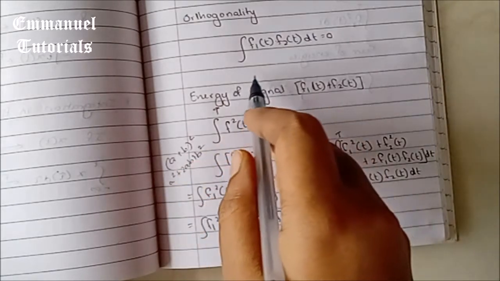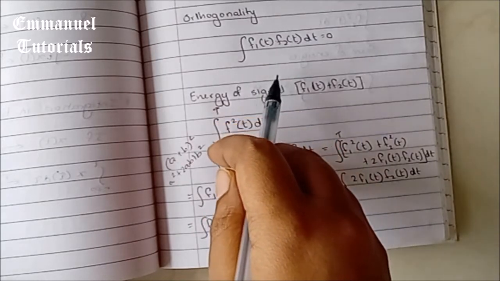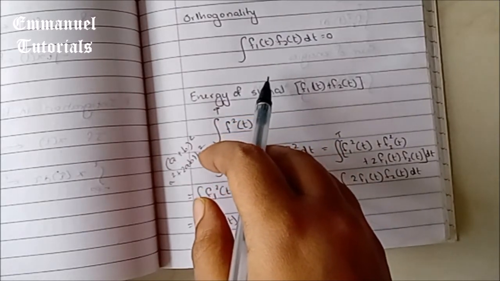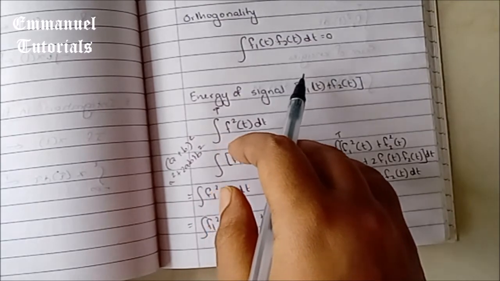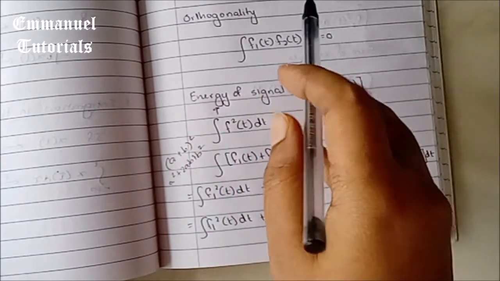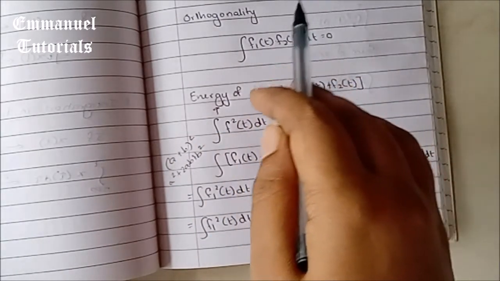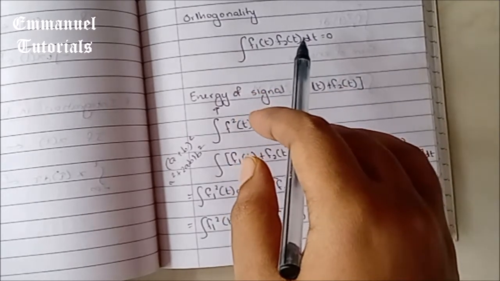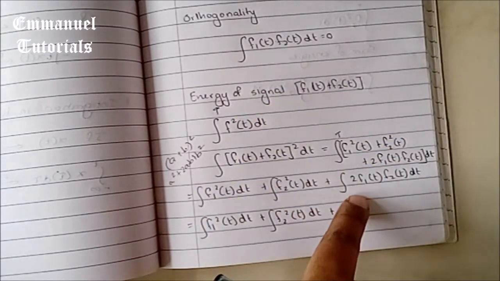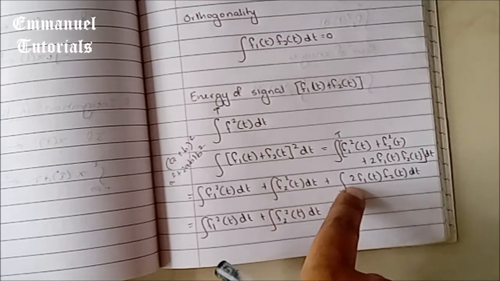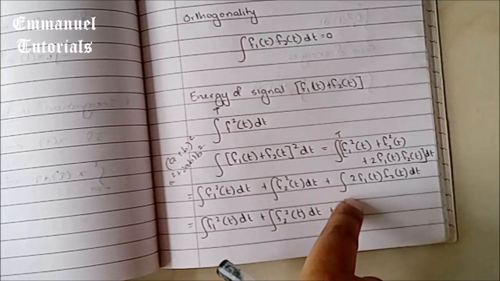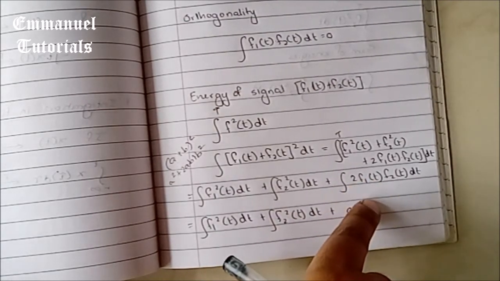Now above we have already said that the condition of orthogonality is integral of f1 of t into f2 of t dt is equal to 0. And they have already mentioned in the question that both these functions or signals are orthogonal. So we can say that this third integral will be 0. The value of this integral is going to be 0.